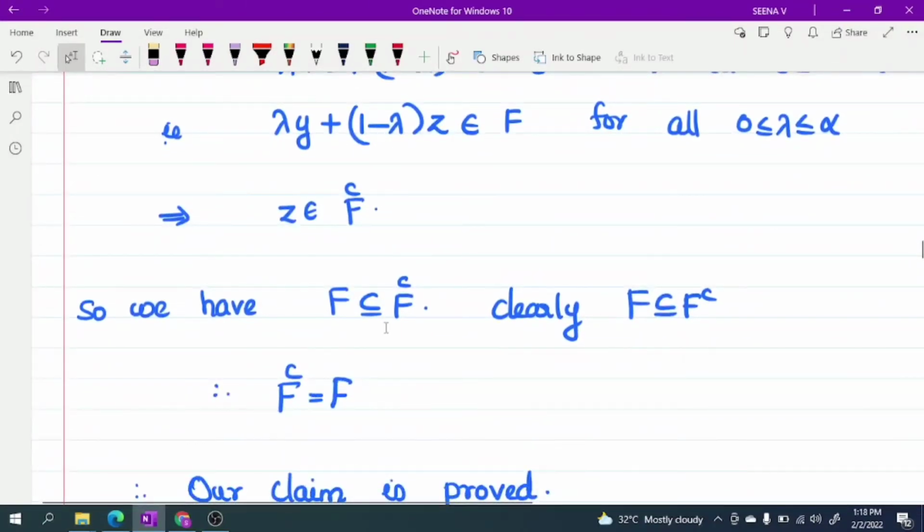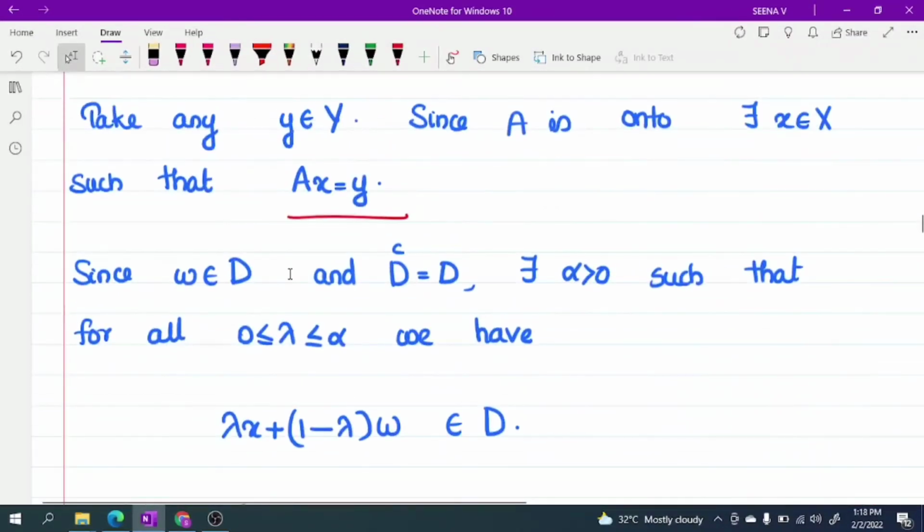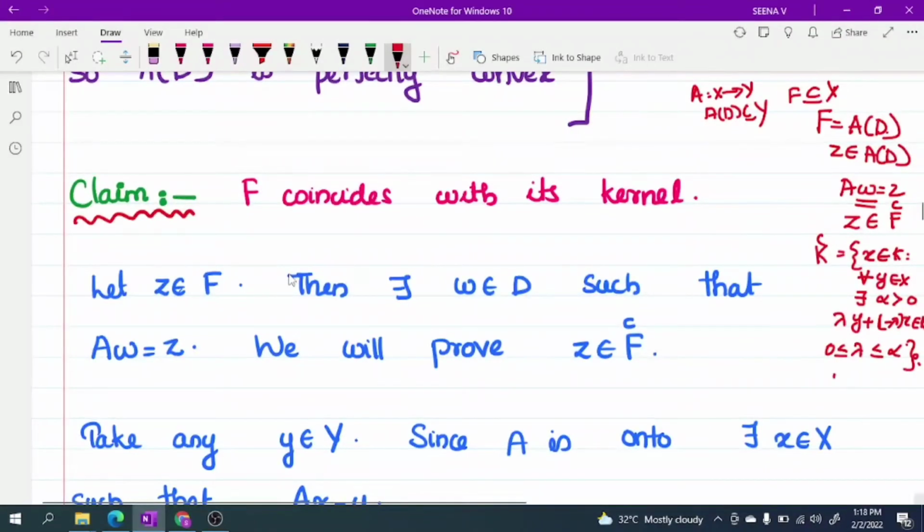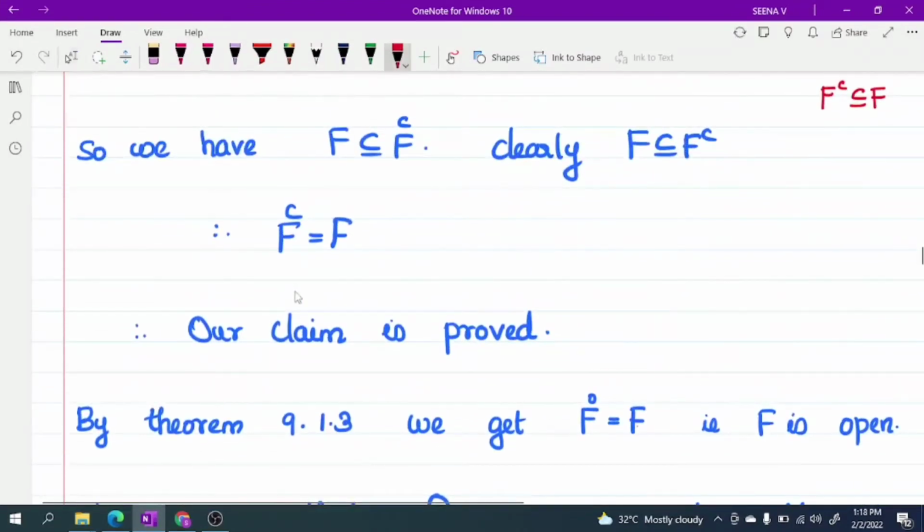We have F is already contained in Fc. So clearly F is a subset of Fc, and we get F is a subset of Fc, and we have Fc is a subset of F, because here we have what is Kc, the set of all x belongs to K. So Kc is always contained in K. So here we have clearly Fc is contained in F. From 1 and 2 we get F is equal to Fc.